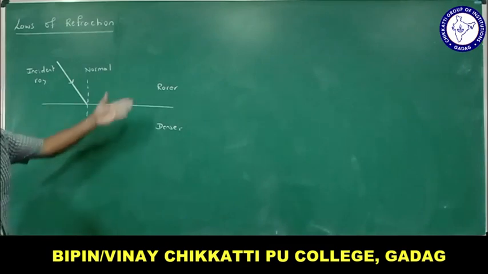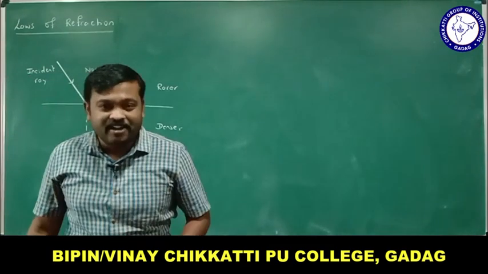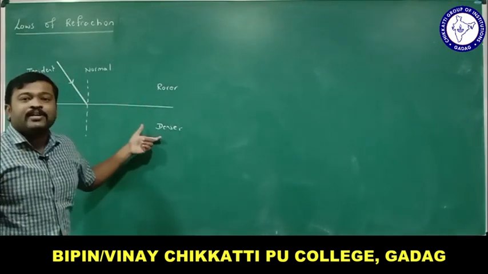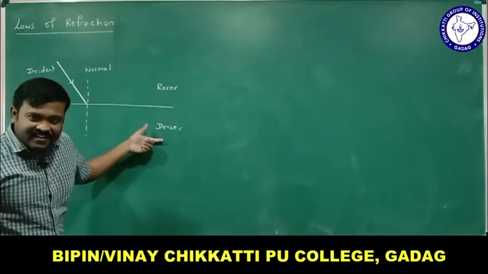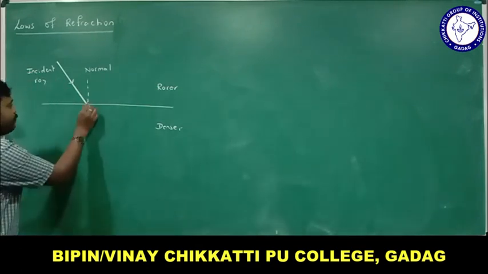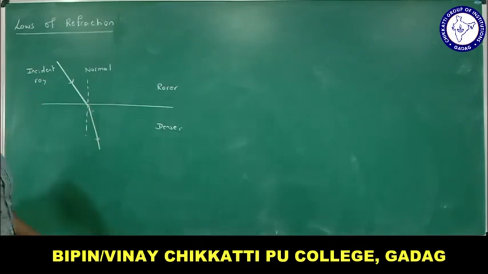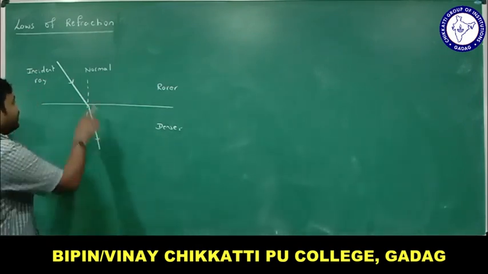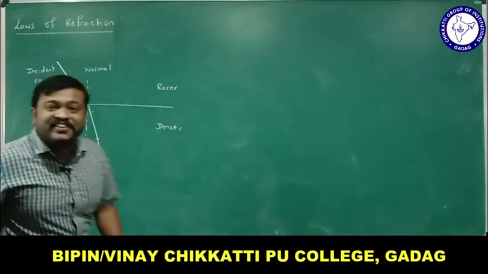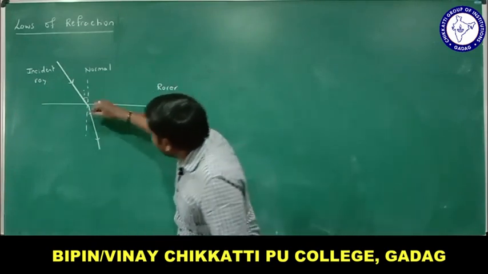Now if a ray of light travels from one medium to another, what happens? It bends. Where does it bend? Let us check it out. If a ray of light travels from rarer to denser medium, the speed of light decreases. As speed of light decreases, it bends towards the normal, like this. The angle between incident ray and normal, let me call it the angle of incidence. What is angle of refraction?